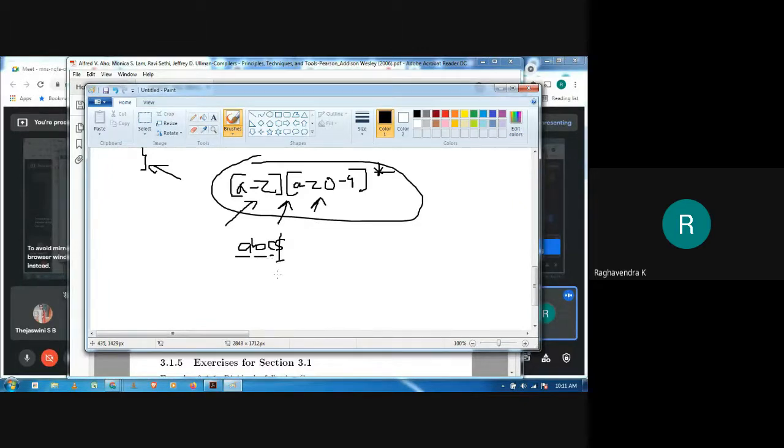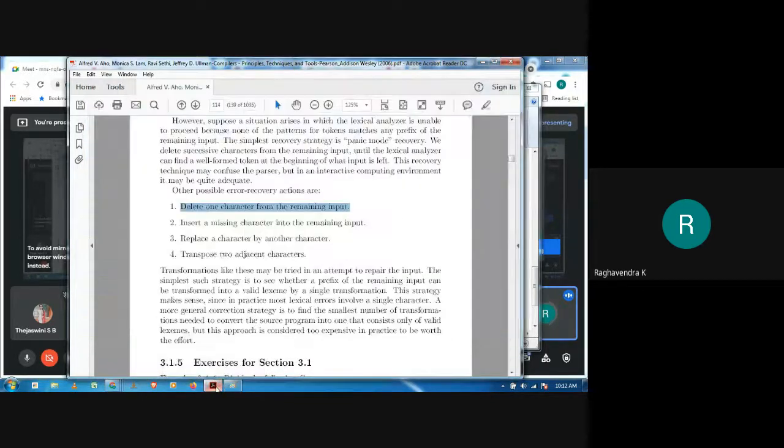It is in an error state because none of the definitions match. But it knows that previously it has matched a long lexeme, and maybe this is an error. So it can simply delete this particular character and return the value as a token. Of course, sometimes it may be right or sometimes wrong, but this is one of the options.